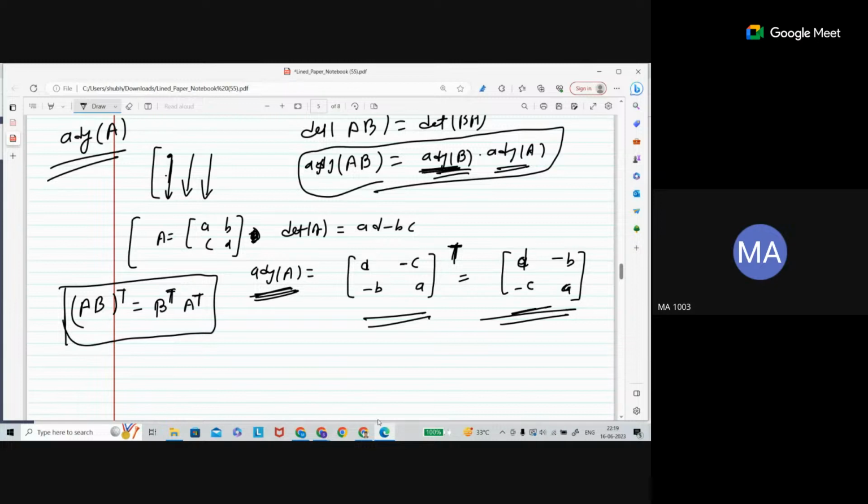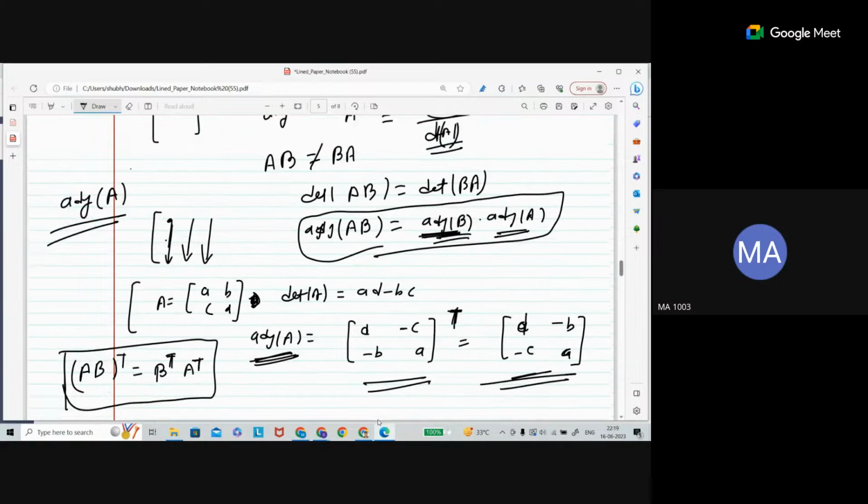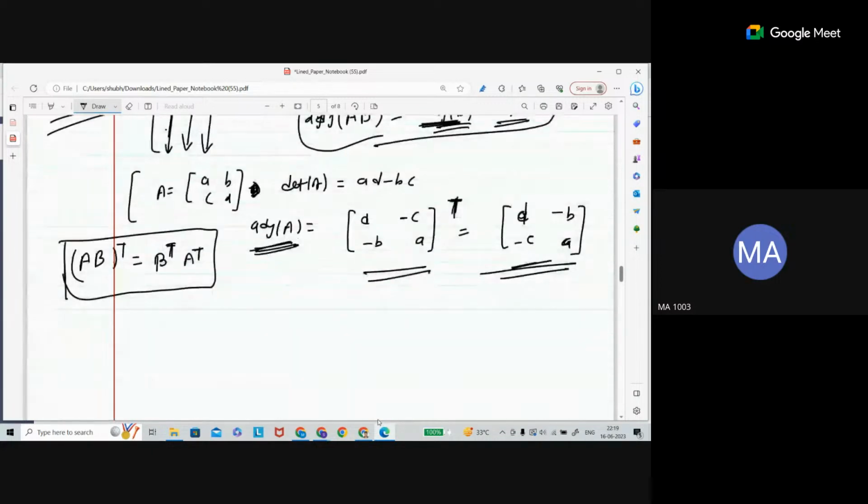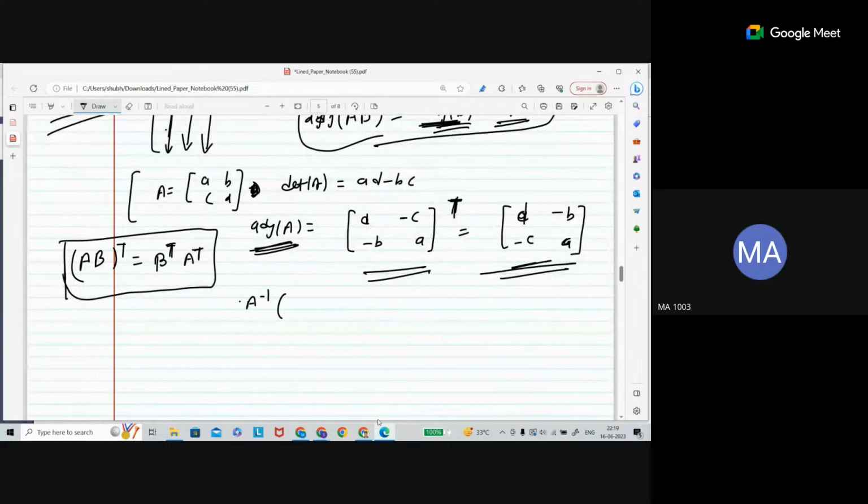Maybe I will let you know how it will be proved. Using this one also, you can say. Let me first find the inverse. What about the inverse of AB? Is it clear to you? What is the inverse of AB?